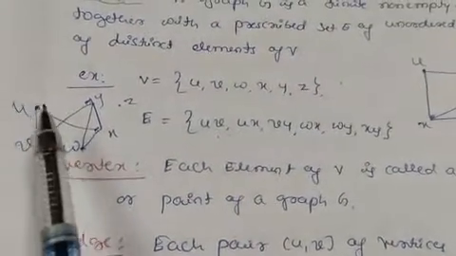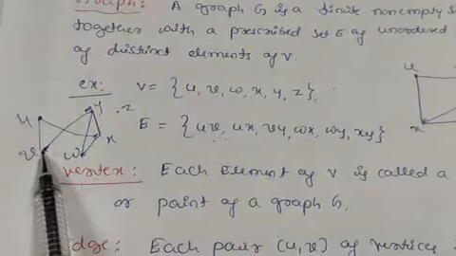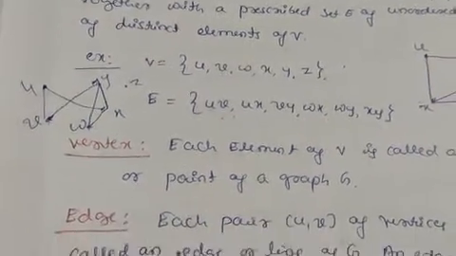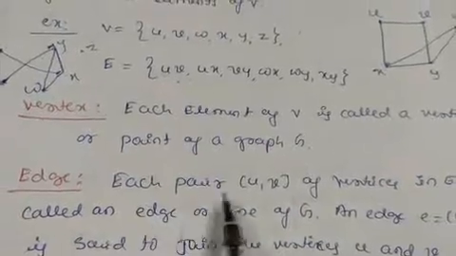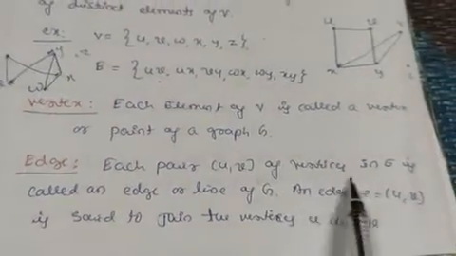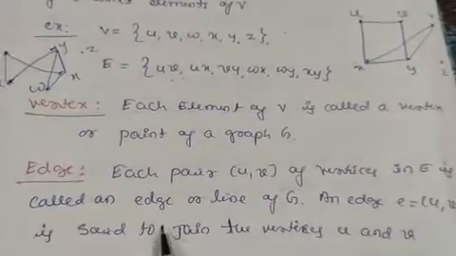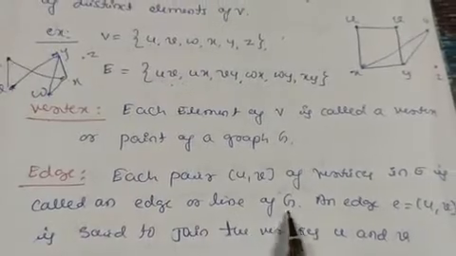And the line which joins these vertices is known as an edge. Let us take the definition: each pair U, V of vertices in E is called an edge or line of G.